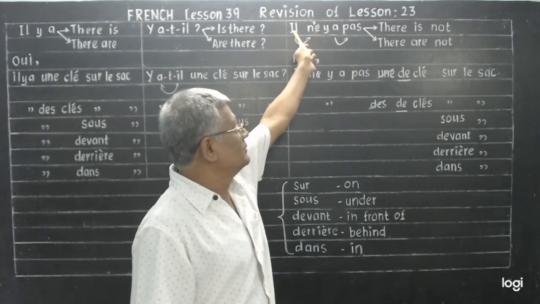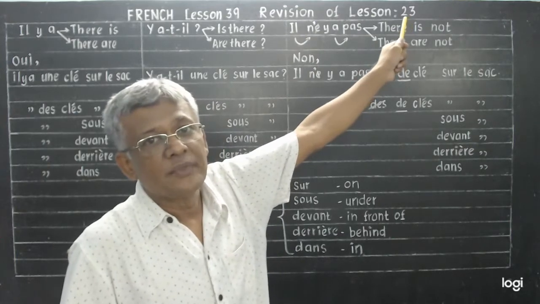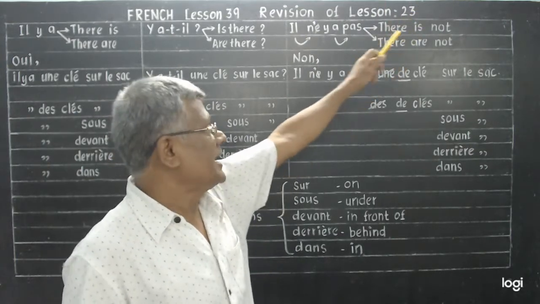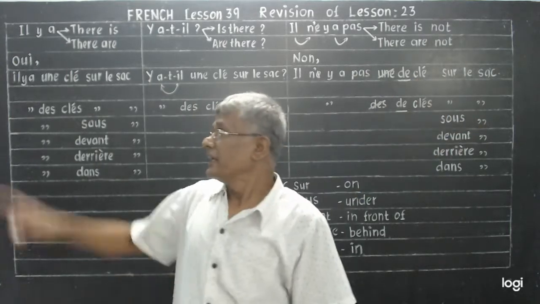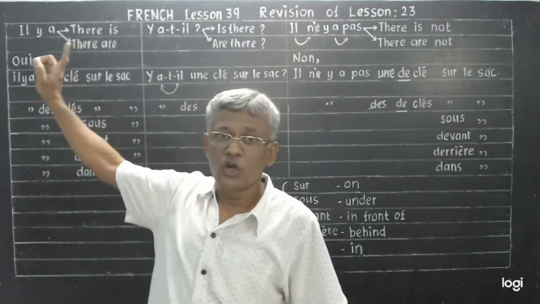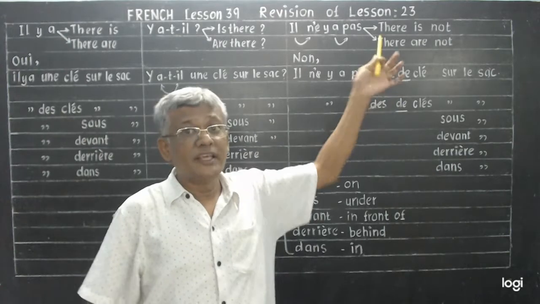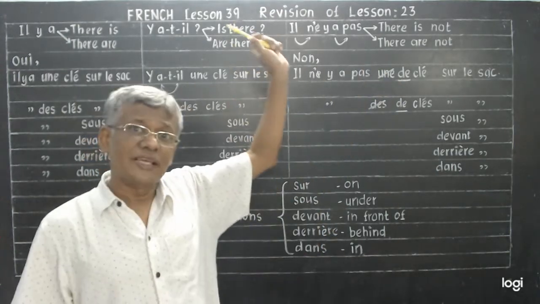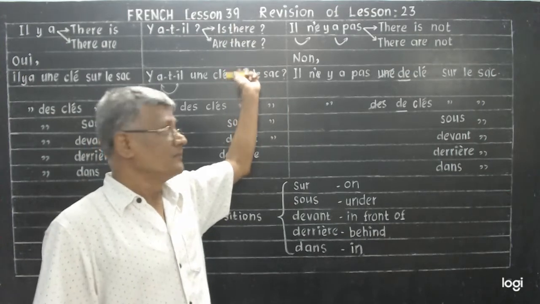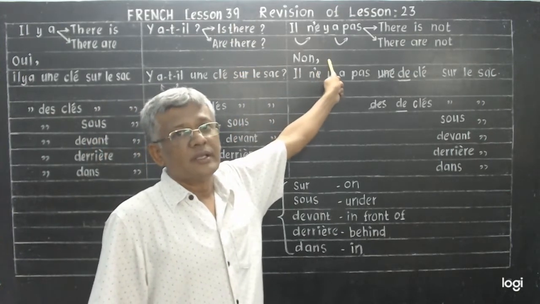So it becomes il n'y a pas. Il n'y a pas means what? There is not, there are not. Il y a, there is, there are. Il n'y a pas, there is not, there are not. Y a-t-il, is there or are there? This is the interrogative form. This is the negative form.